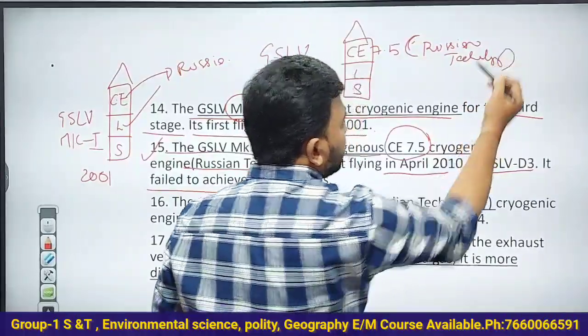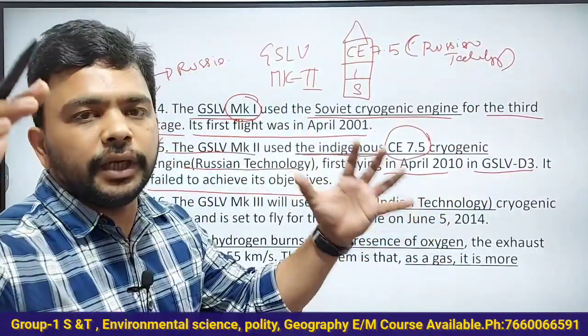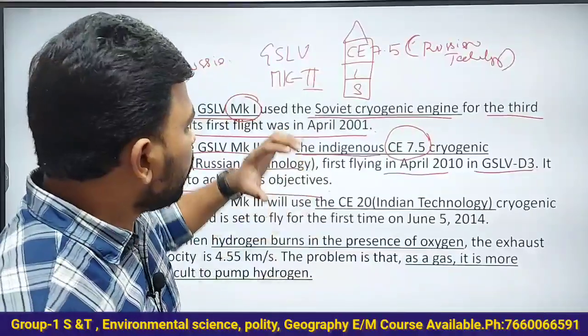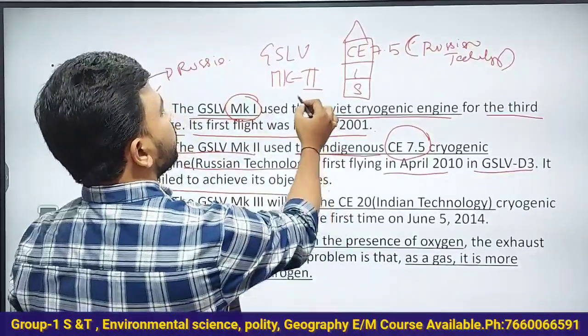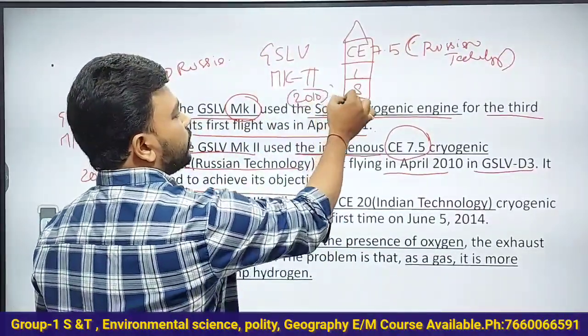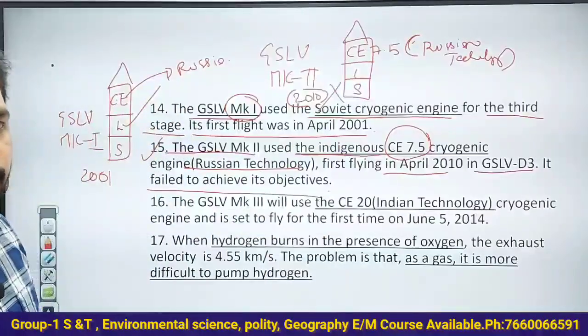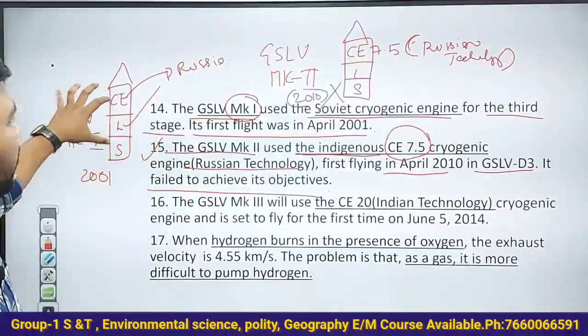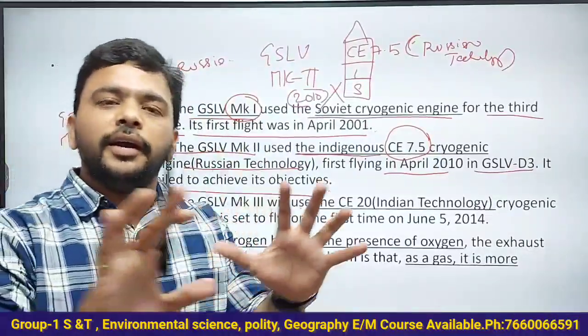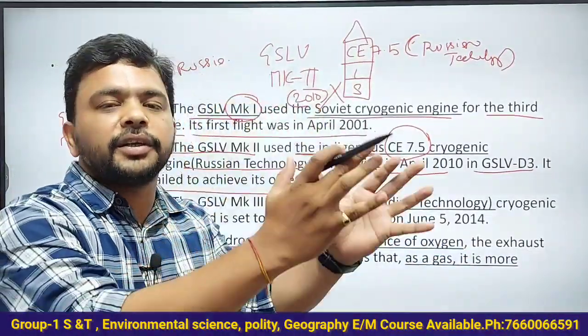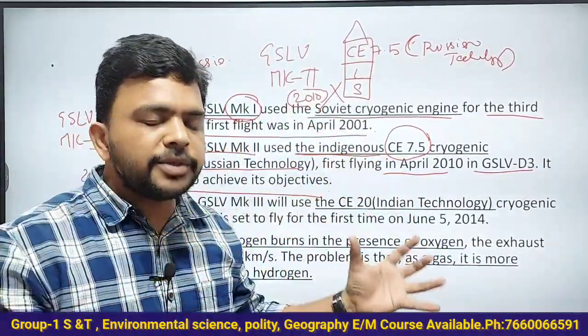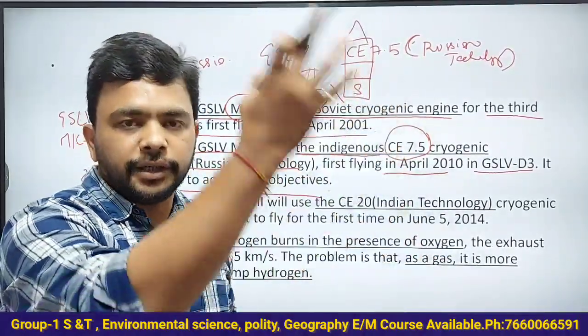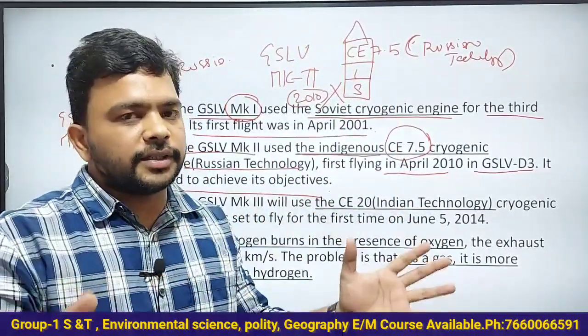That means it is working exactly like the Russian cryogenic engine. So what happened? This was launched in the year 2010 and it also failed. Okay, the first time it was successful, but that engine is not the Indian cryogenic engine. It is the Russian cryogenic engine. The same engine we assembled and sent. That is not the success, right?